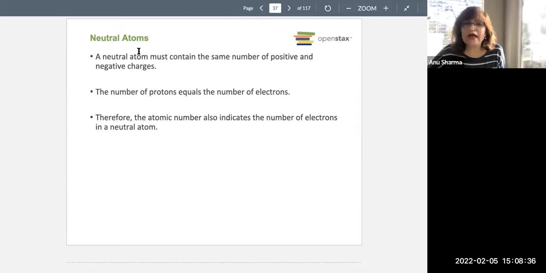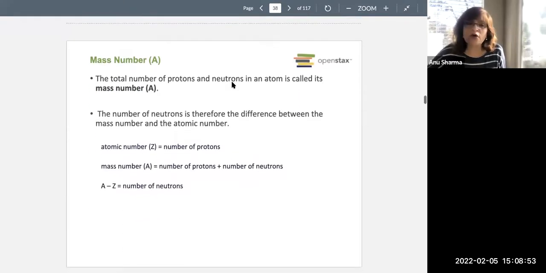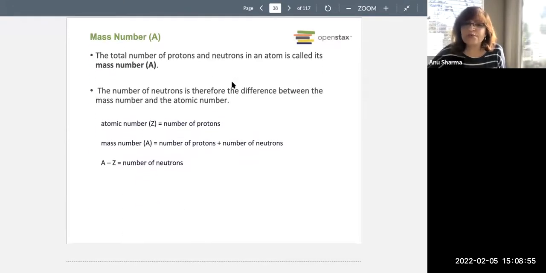Now, a neutral atom must contain the same number of positive and negative charges. In neutral atoms, the number of protons and the number of electrons are always equal. So what is the atomic number? The atomic number is the number of protons, and in a neutral atom also the number of electrons.